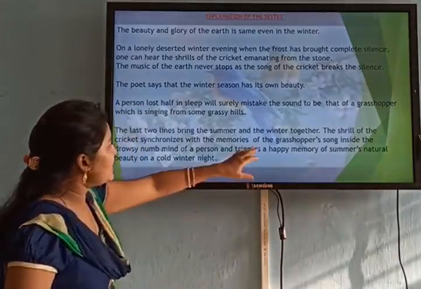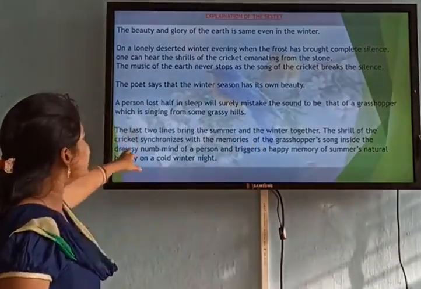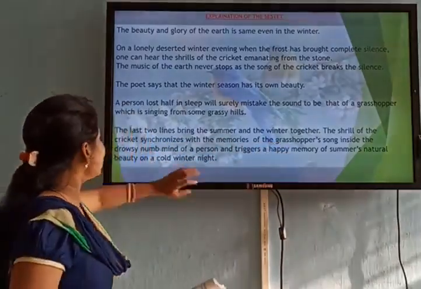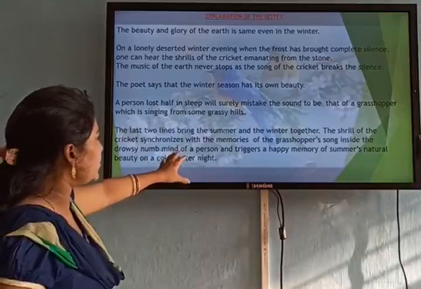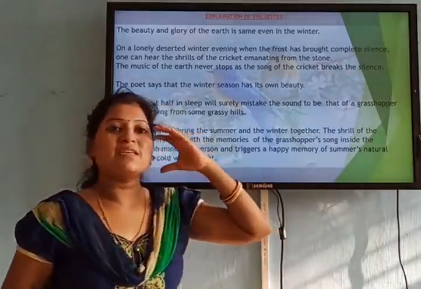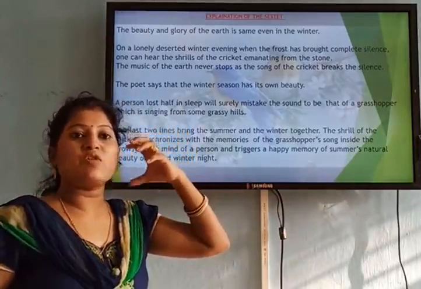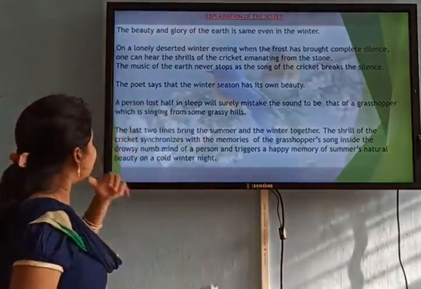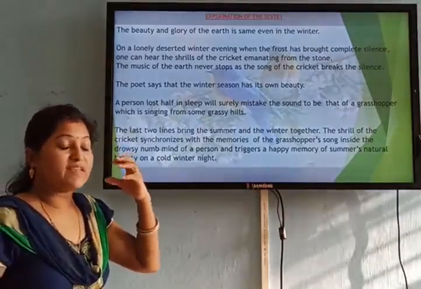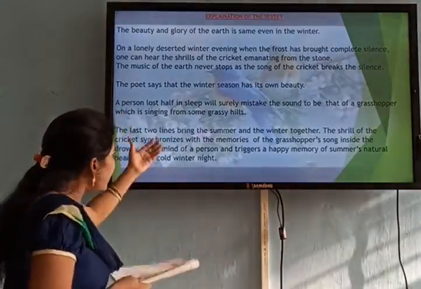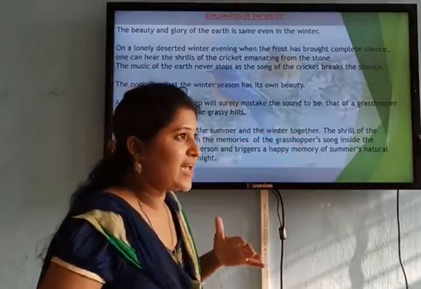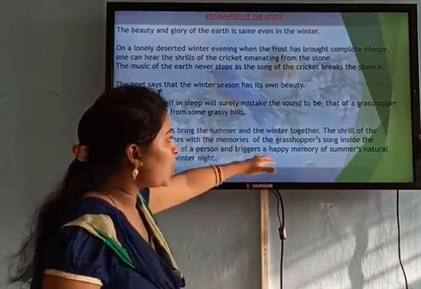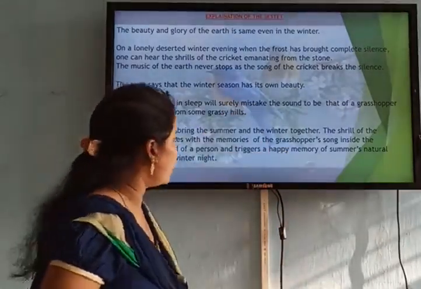The shrill sound of the cricket synchronizes with the memory of the grasshopper's song inside the drowsy, numb mind of the person. Inside his mind there is the impression of the grasshopper's song, and this memory is now getting mixed with the sound of the cricket, and in his drowsiness he feels as if the grasshopper is singing and it is not the cricket.